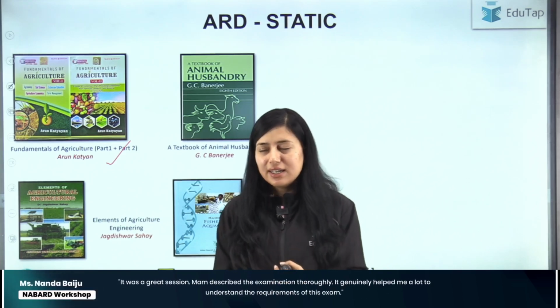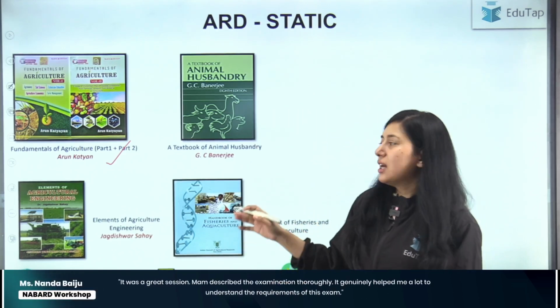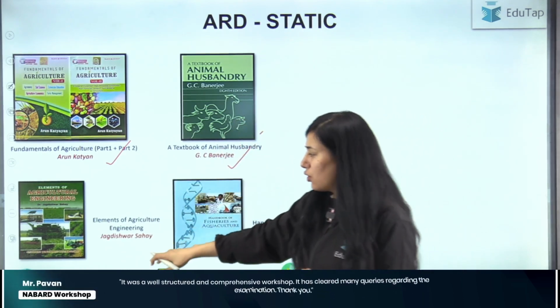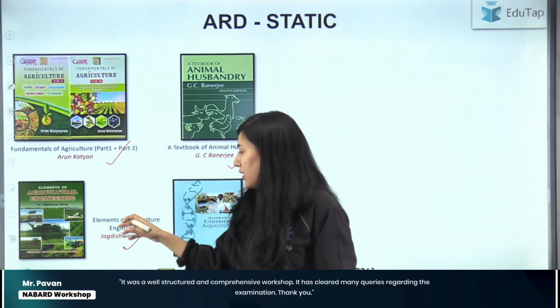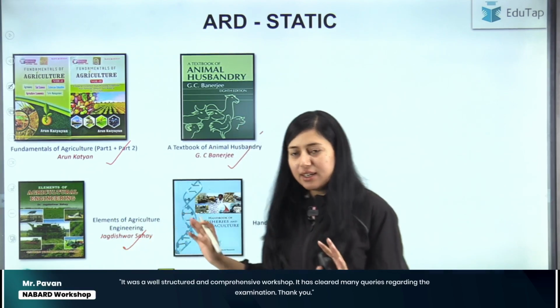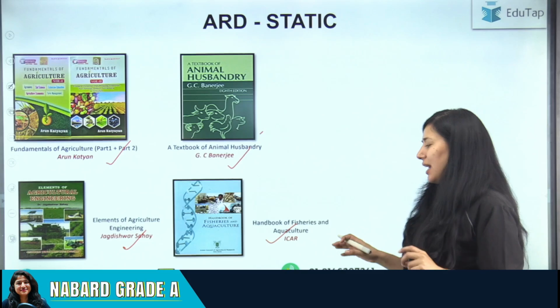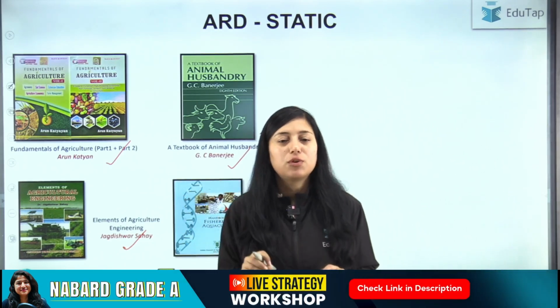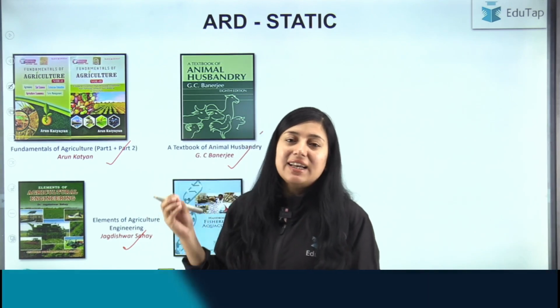ठीक है, उनके लिए क्या करना है? For that we have different books. So we have Textbook of Animal Husbandry by G.C. Banerjee that you can follow for the animal husbandry part. For agriculture engineering, Elements of Agriculture Engineering by Jagdishwar Sahai, that is the book. And for the fisheries part, Handbook of Fisheries and Aquaculture by ICAR. So these are the sources that you can follow for your agriculture and allied subjects.